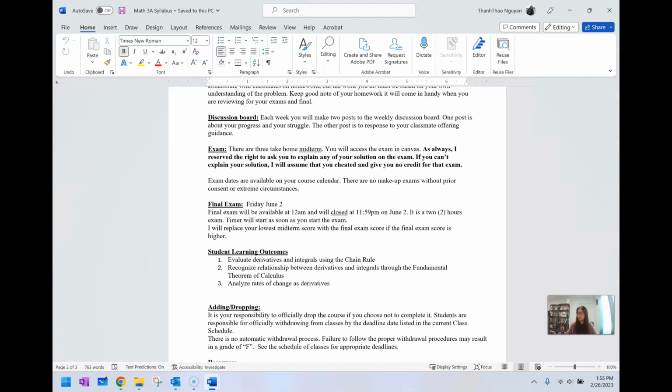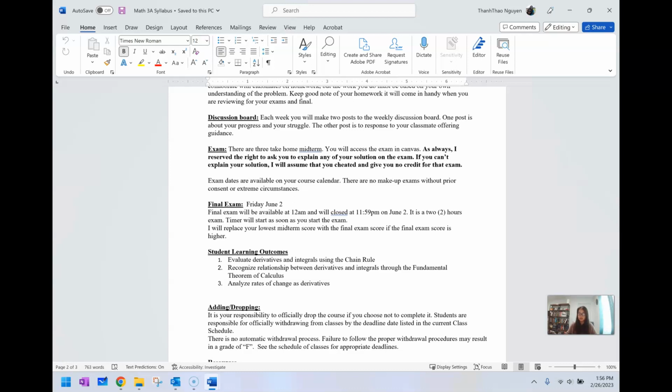Discussion board. Each week, you will make 2 posts to the discussion board. One post is about your progress and your struggles, and I will show you more about that in a little bit when I show you what it looks like in Canvas. The other post is to respond to a classmate, offering guidance and some help.